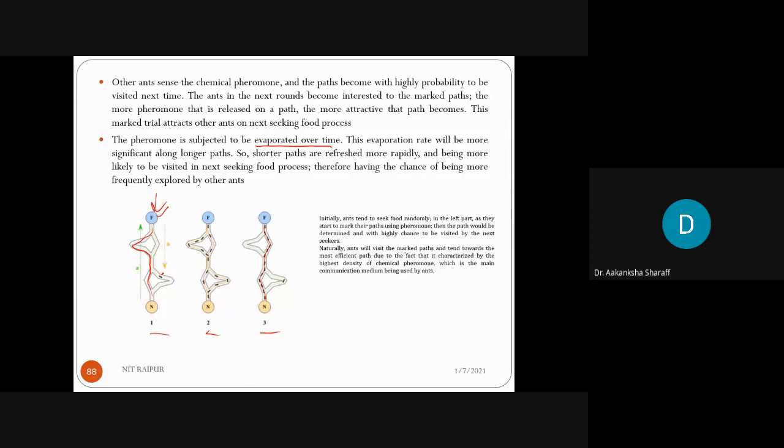Naturally, ants will visit the marked path and tend towards the most efficient path, due to the fact that it is characterized by the high density of the chemical hormone, which is the main communication medium used by the ants. That is the communication media. What communication media are ants using? That is the pheromone phenomenon. Clear? So here you can see that in the third stage, this path is the shortest route, you can say, and not the longest route. So here the pheromone quantity used by the ants is more as compared to this path and this path. So this path will be followed by the ants in order to seek the food.